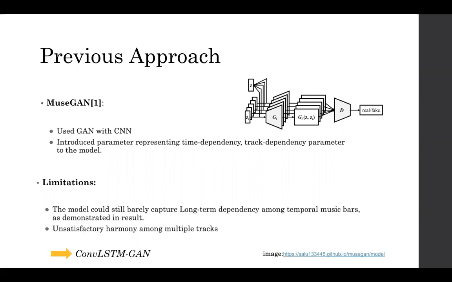It can only capture time dependency within bars, but not between bars. This means it will lose the consistency between bars, let alone the long-term consistency. In light of this limitation, we want to revise our model by adding LSTM modules to help us capture long-term dependency between bars. Besides, harmony among all tracks is also not satisfying, but this is not our main focus.